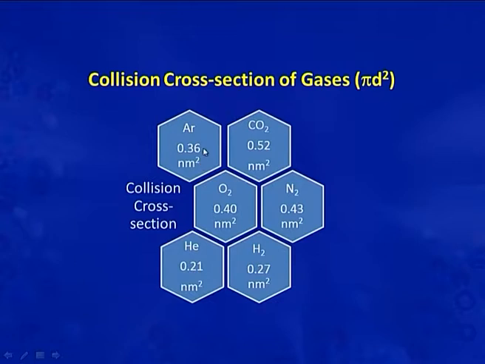Collision cross section for argon is 0.36 nanometer square. For carbon dioxide, the collision cross section is 0.52 nanometer square. For oxygen, it is 0.40 nanometer square, and for nitrogen gas 0.43 nanometer square. For helium, the collision cross section is 0.21 nanometer square, and for hydrogen gas it is 0.27 nanometer square.